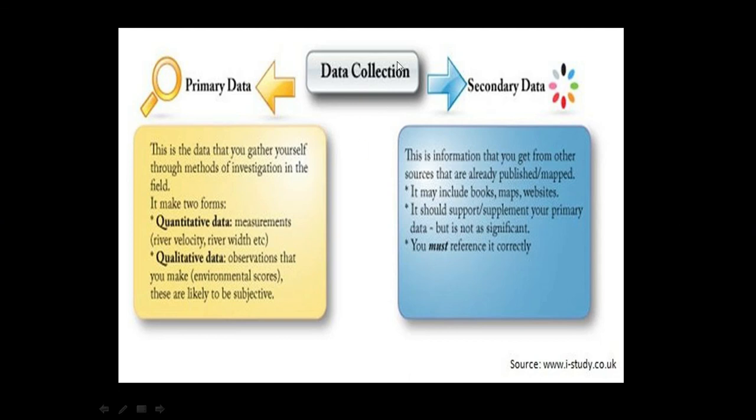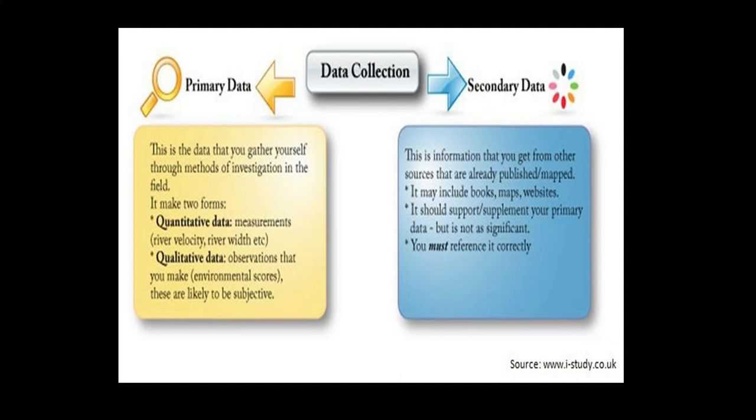Now, data collections, as we have already gone through the concept, this is the data that you gather yourself through method of investigation in the field. It takes two forms: quantitative data or qualitative data. Measurement like river velocity, river width, quantitative in numbers. Observations that you make, environmental scores, they are likely to be subjective.